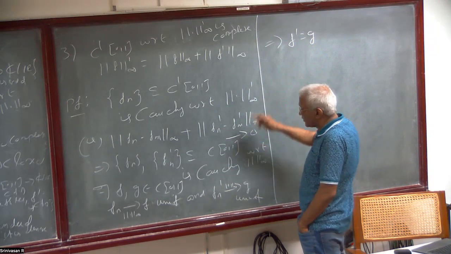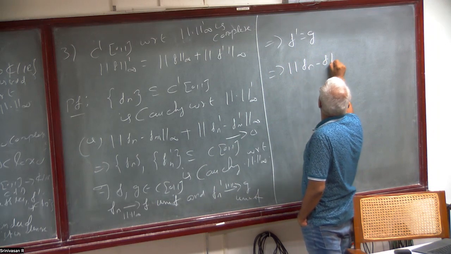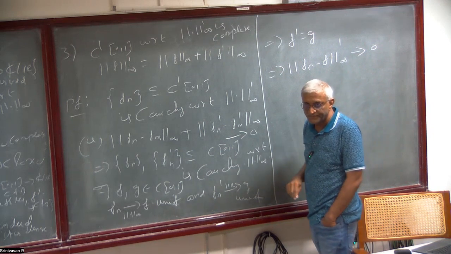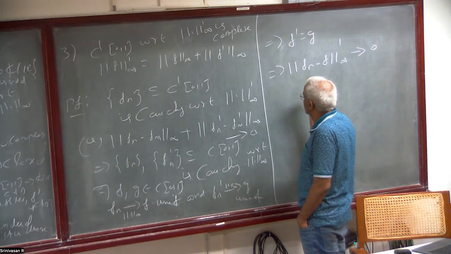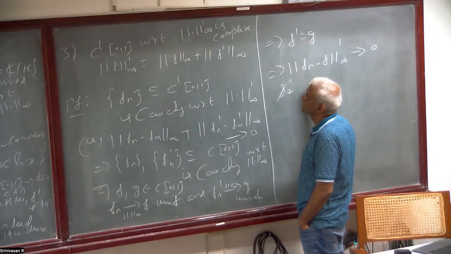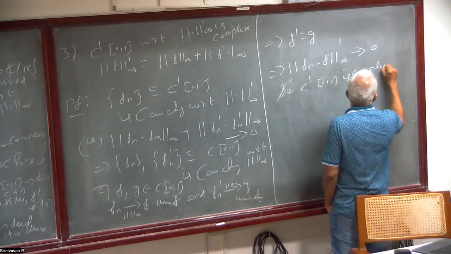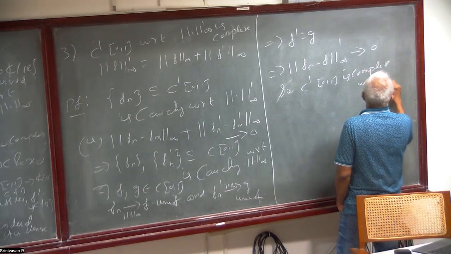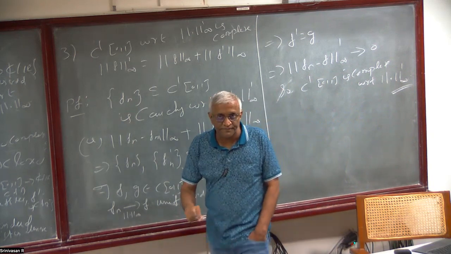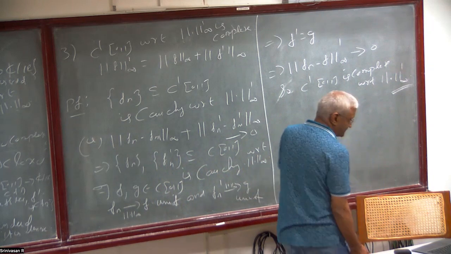Okay, so now you know that this implies the norm of F_n minus F in the infinity norm converges to 0. So that's complete, that's the statement. The statement is that C^1[0,1] is complete with respect to that new norm. Okay.